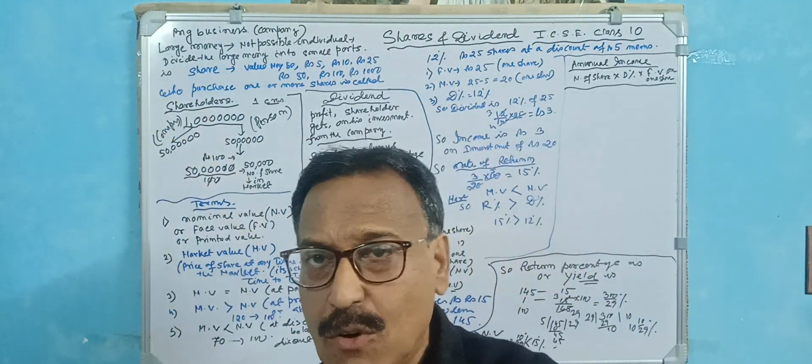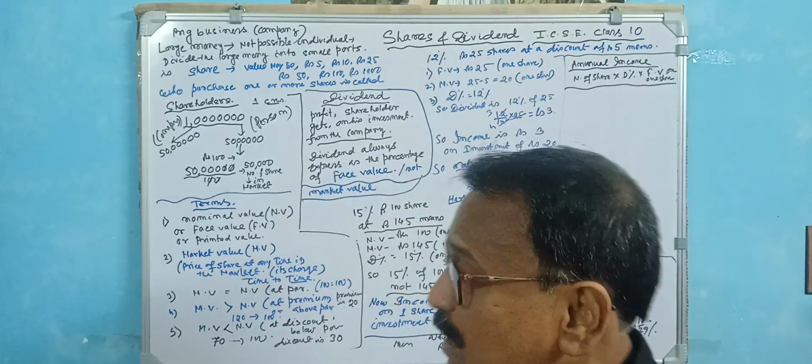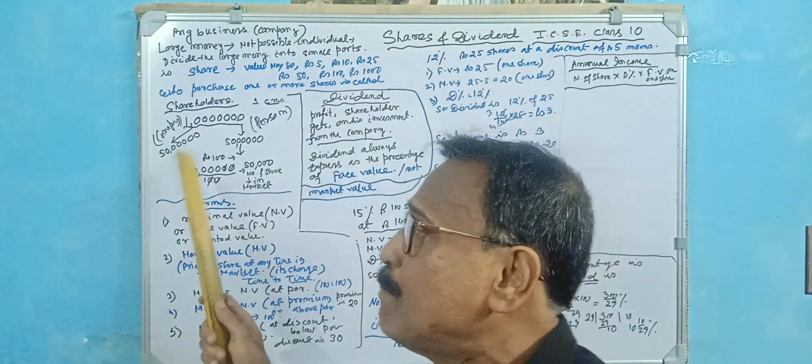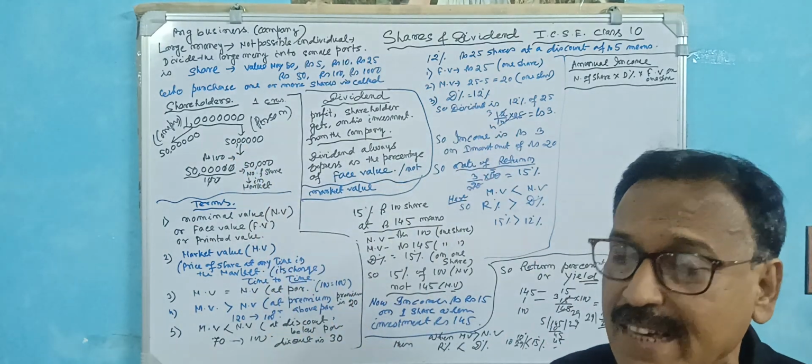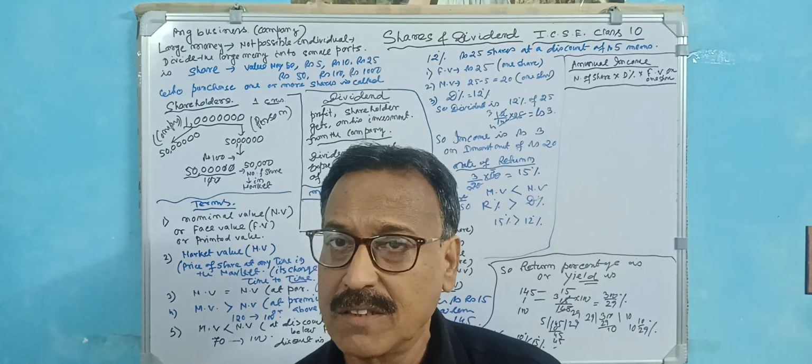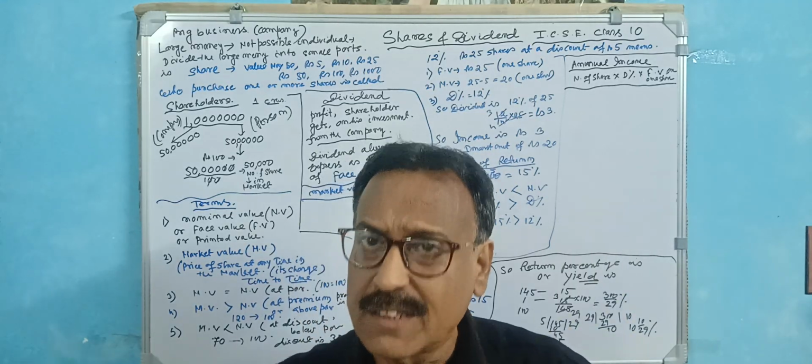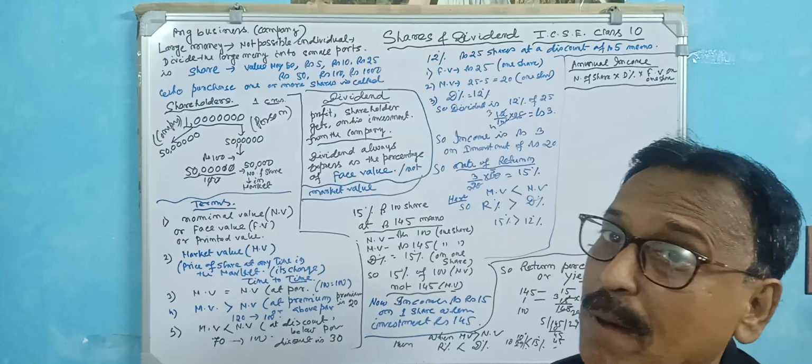The 2 or 3 owners starting the business afford 50 lakhs. The other 50 lakhs they divide into very small parts, and this is collected from the market.